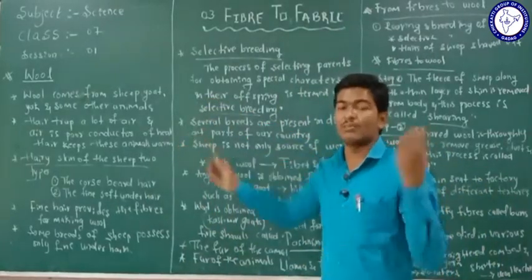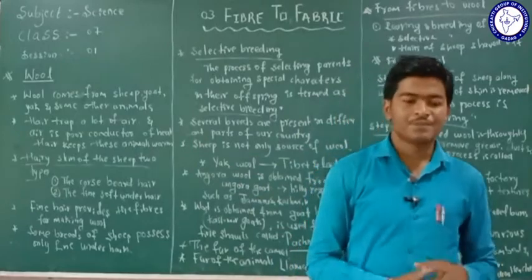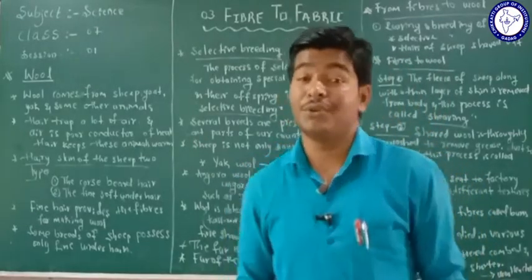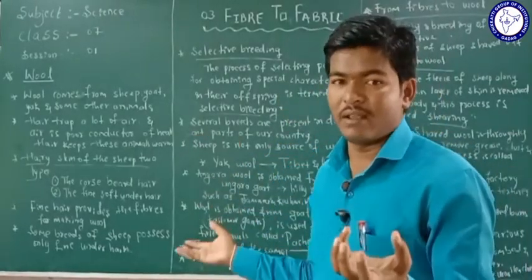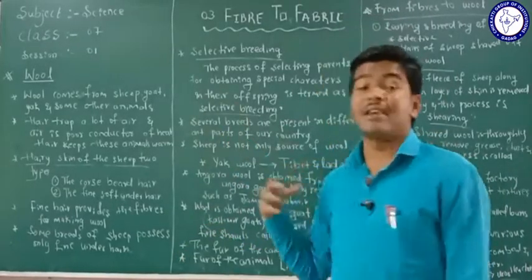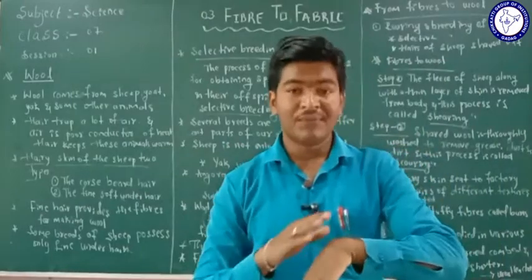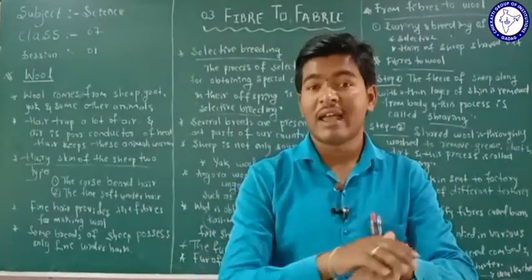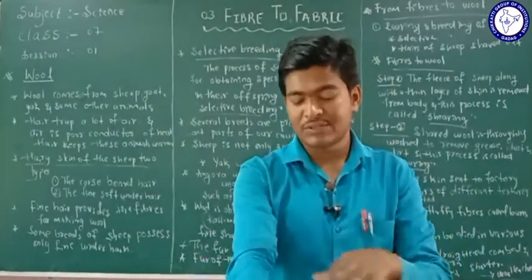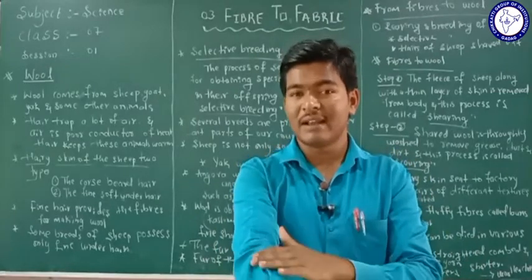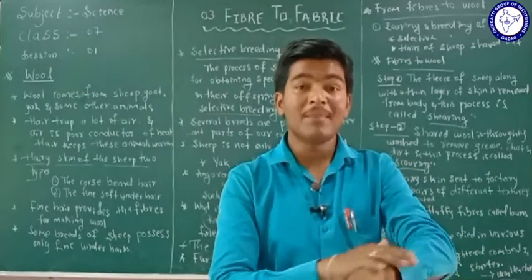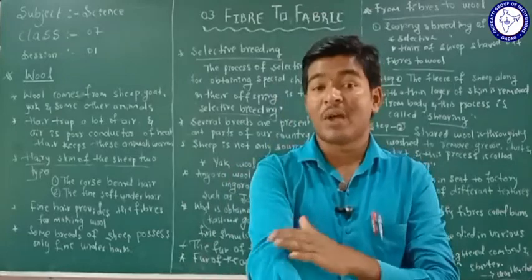Have you understood? But one question arises here: which hair are we going to use from the sheep's body? So see on your own body, feel the hair present on your hands. You have to observe very clearly which type of hair is present on your hand.